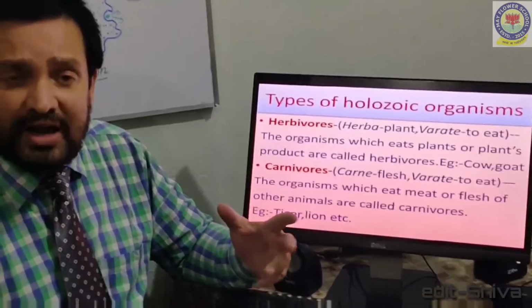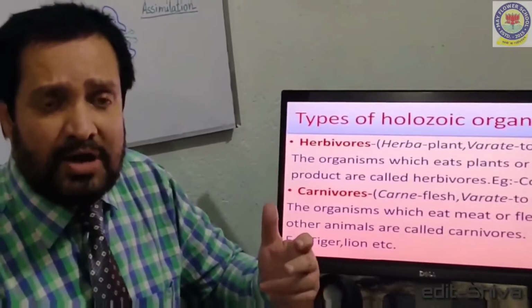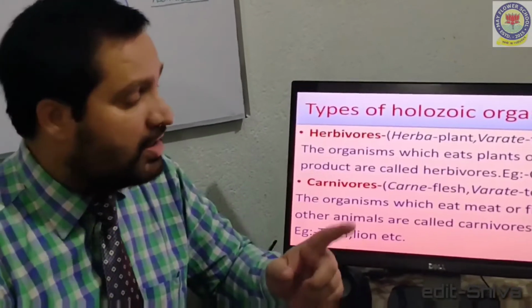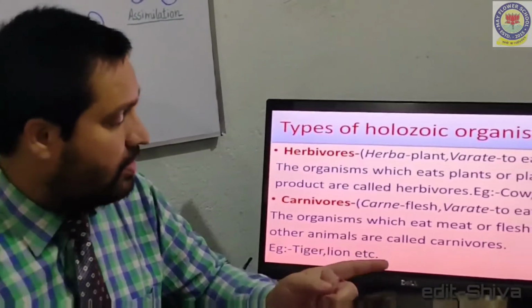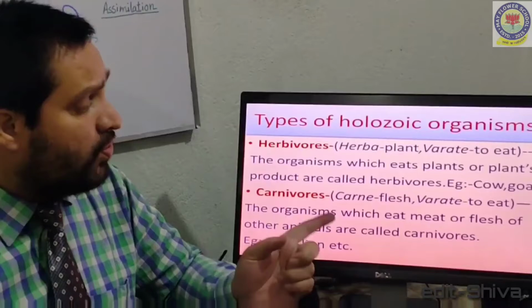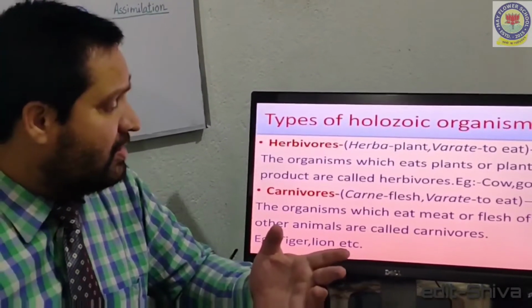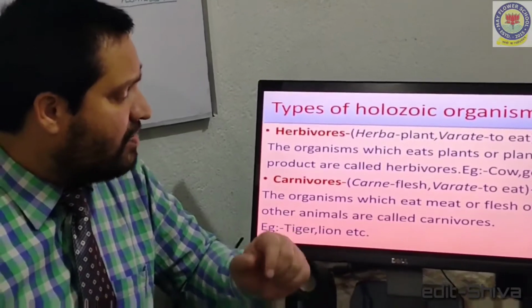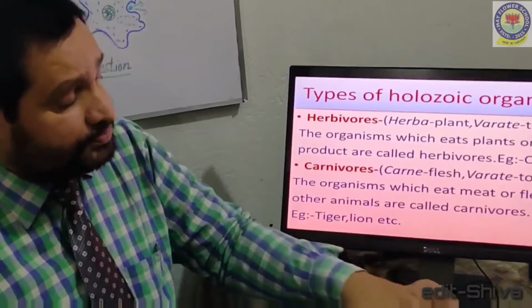Example, cow, goat, etc. Carnivores. Carnivores is also made up of two Latin words, carne, which means flesh, and vorare means to eat. The organisms which eat meat or flesh of other animals are called carnivores, like tiger, lion, etc.